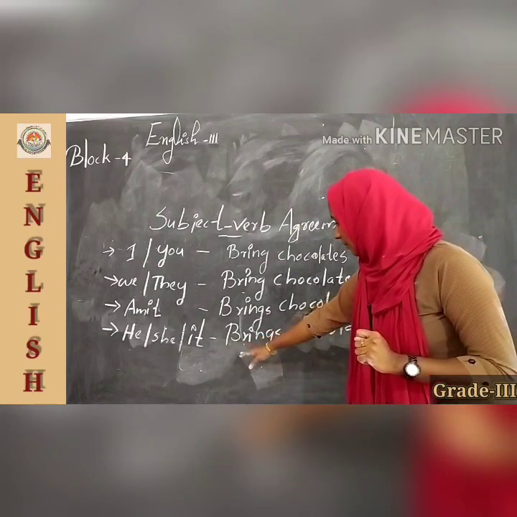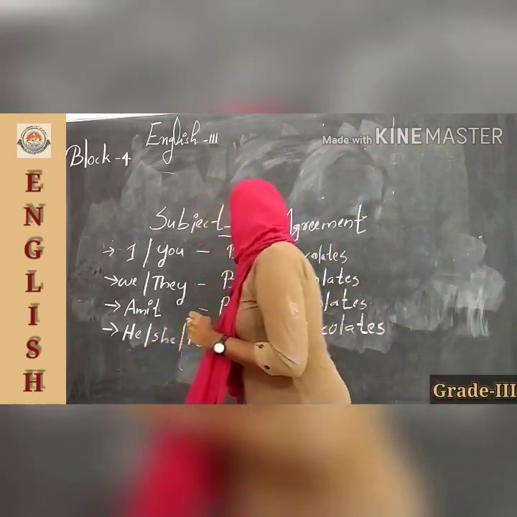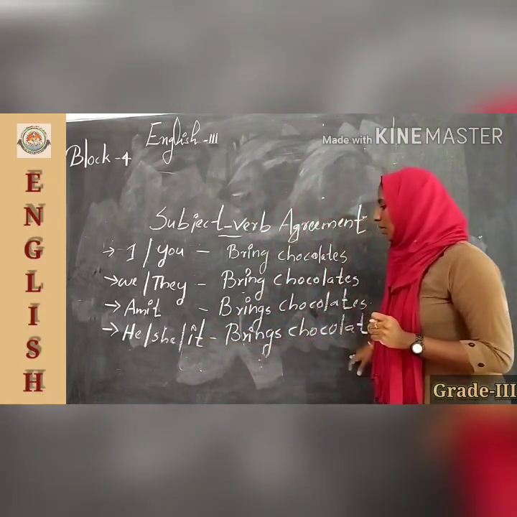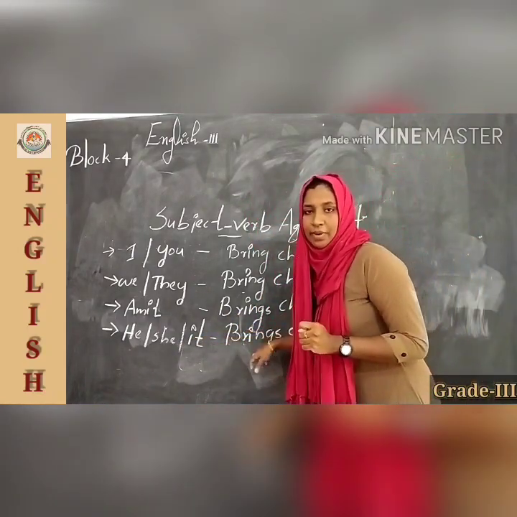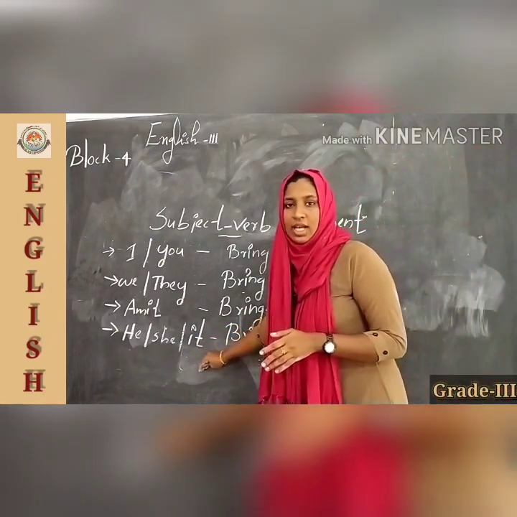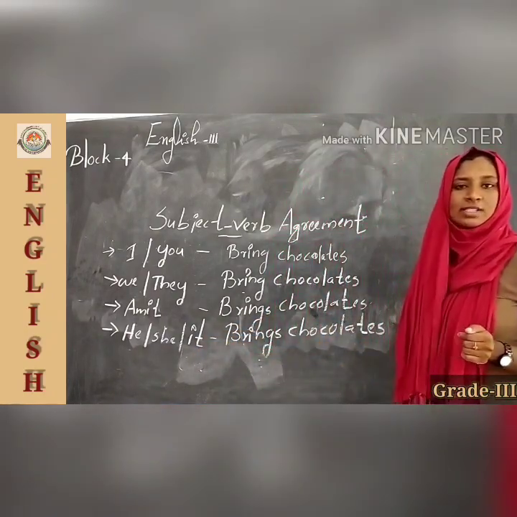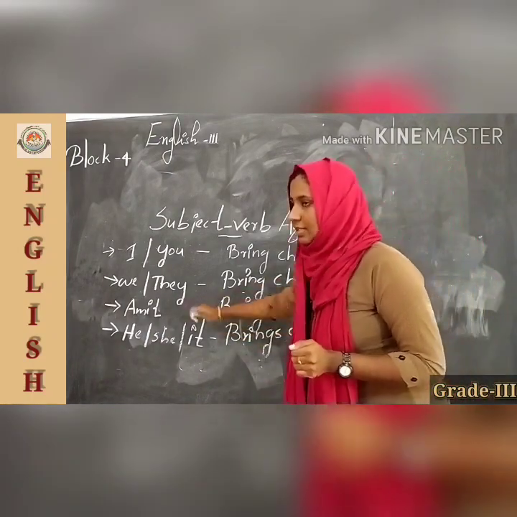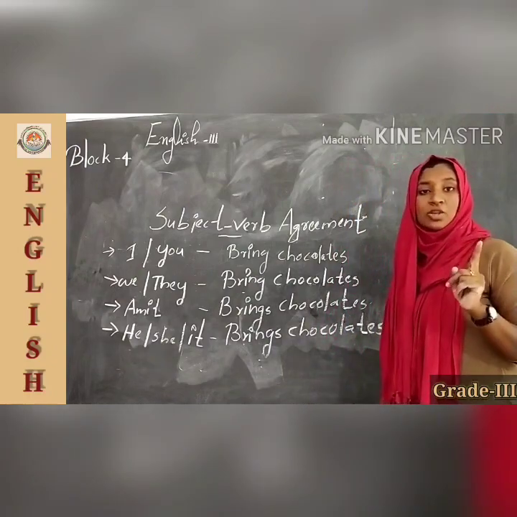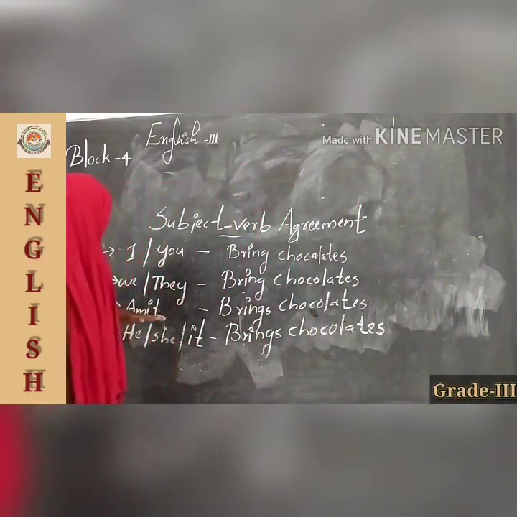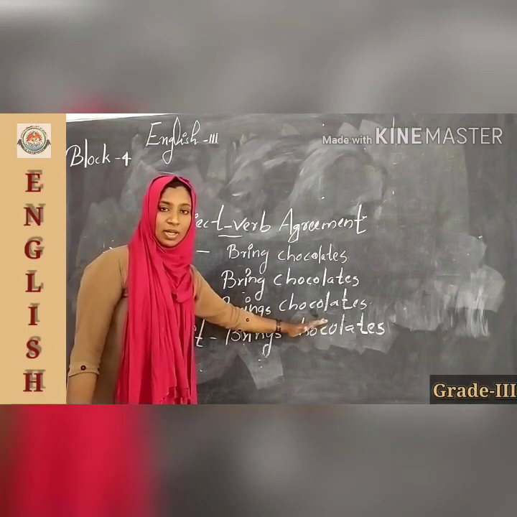That means he brings chocolate, she brings chocolates, and it brings chocolate, isn't it? Here the subject is singular, so the verb is also singular. Is it clear? Then what about Amit? Yes, Amit is also a singular subject. So Amit brings chocolate, isn't it?